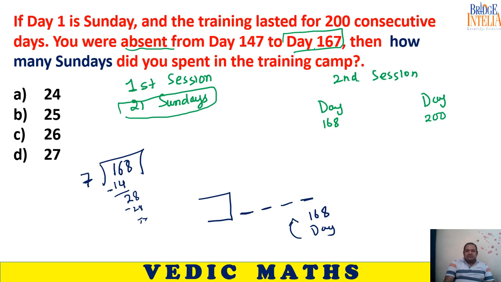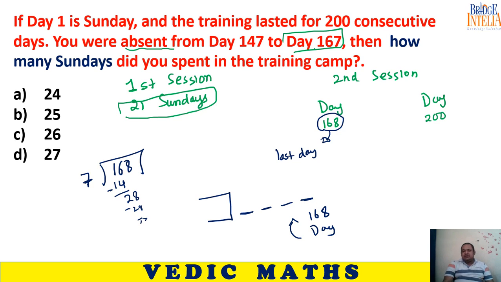Being completely divisible means day number 168 is the last day of the week.